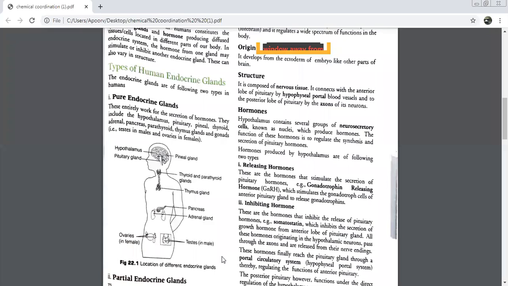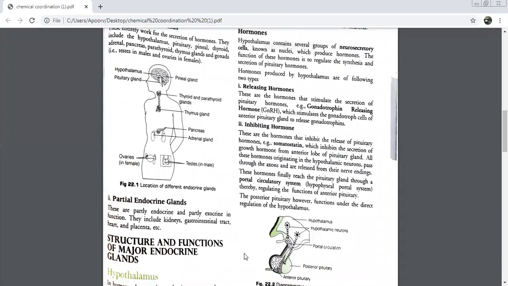Which part of the pituitary is under the direct regulation of hypothalamus? Posterior. Very good. See this, which pituitary functions under the direct regulation of hypothalamus? Posterior pituitary. Very good. What was this, children? This upper part, this whole big part, where you can see the hypothalamus.